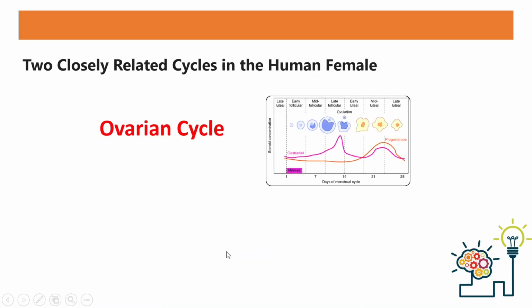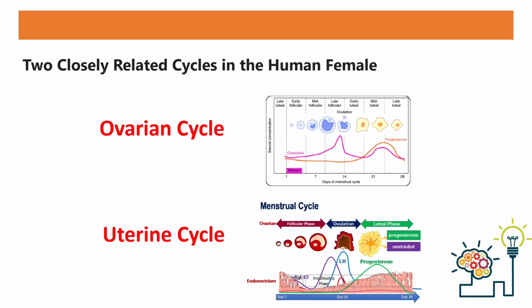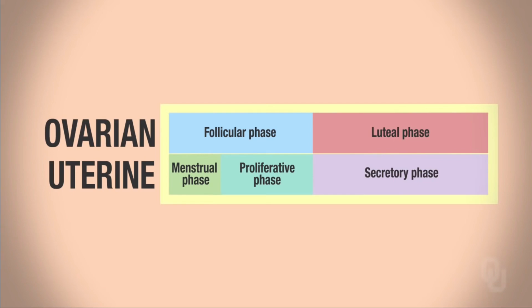Alright, so we have to talk about the ovarian cycle and the uterine cycle. These are cycles of the female that are actually interconnected with each other. So let's look at this one. Do remember the important stages of the ovarian and the uterine cycle. Ovarian, two phases: follicular phase and the luteal phase.